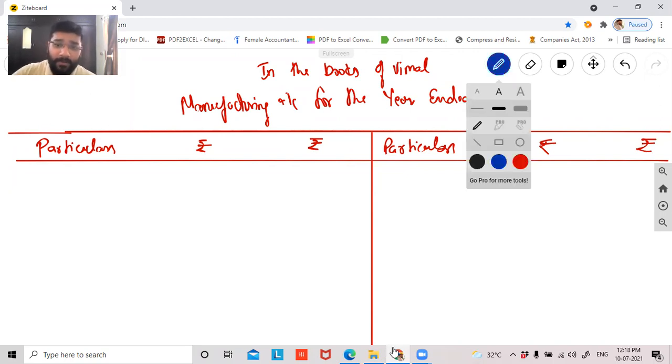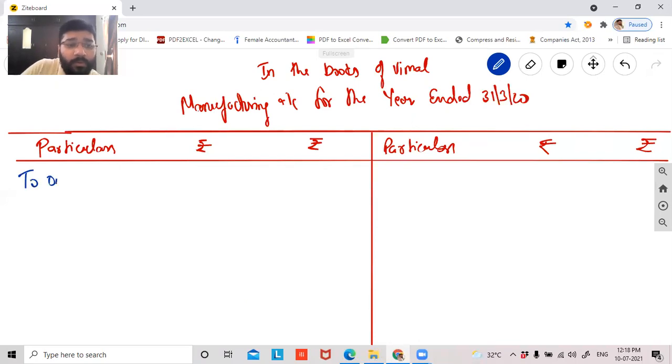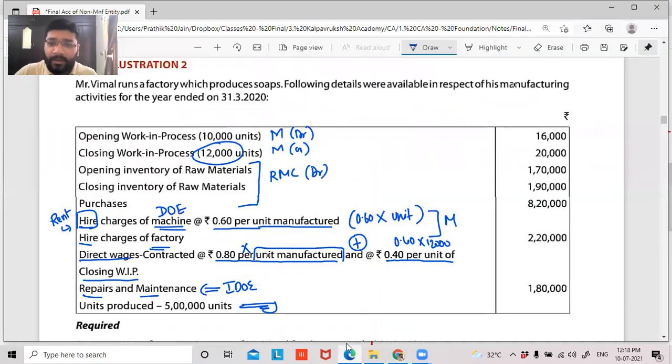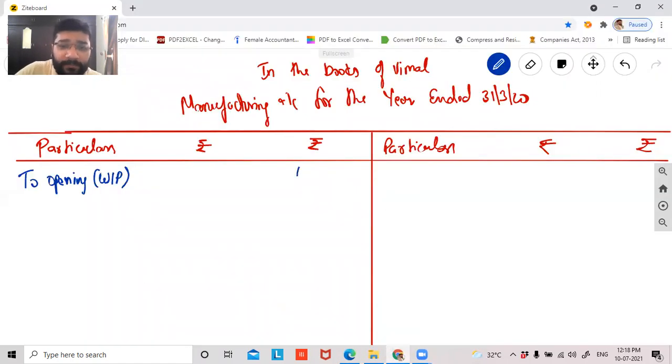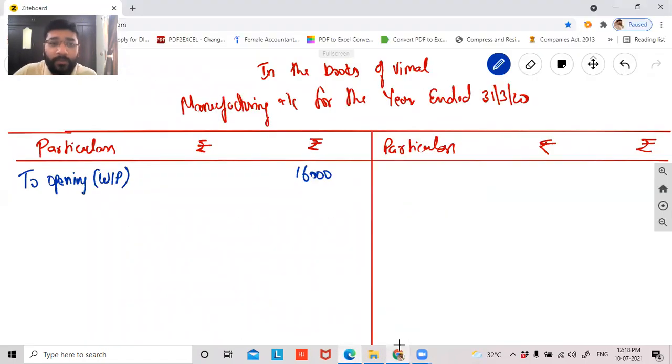Now, guys, opening WIP 16,000 rupees. So to opening WIP, you can write WIP or you can write work in progress, guys. I would suggest better to write work in progress fully, but even if you write WIP, I think it should be fine. 16,000 rupees. Then comes your closing WIP. So by closing WIP, in the outer column, 20,000 rupees.